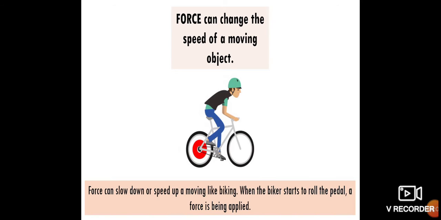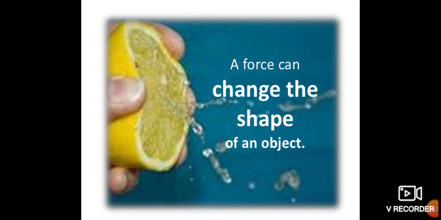Okay, children. The next one is, a force can change the shape of an object. See the picture, they are squeezing the lemon. Or in the morning while you brush your teeth, you are taking the toothpaste. Now what will you do? You will squeeze the toothpaste tube.